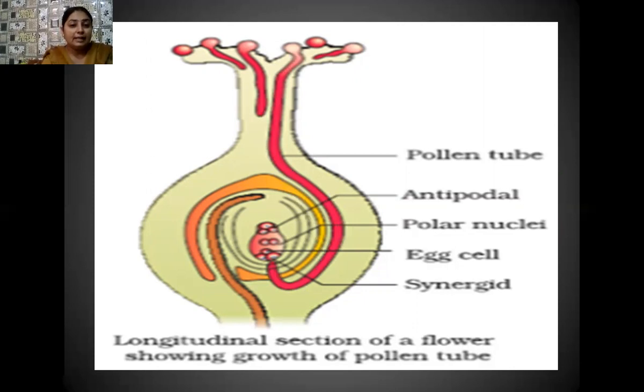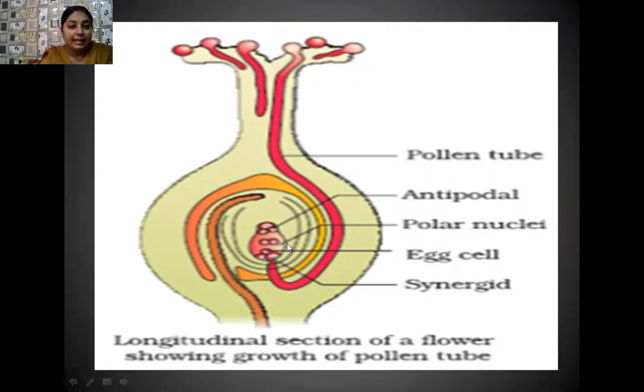And you well know that inside the embryo sac, there are 8 nuclei. One of the male gametes moves towards the egg apparatus, comes in contact with the egg cell, fuses with it and forms a diploid zygote, and this process is known as syngamy.